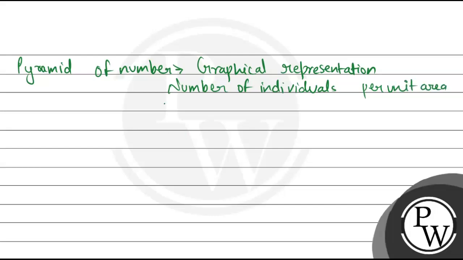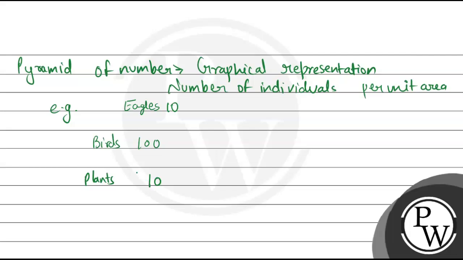So, for example, let's take a random example. Let's say there are plants and the number of plants is around 10 into a certain pyramid. And the birds which are of next trophic level over here are feeding on the plants, right? So, let's say they are in the number of 100. Right, birds are in 100 number and there are eagles which are going to feed upon these birds and the number of eagles is, let's say, 10.